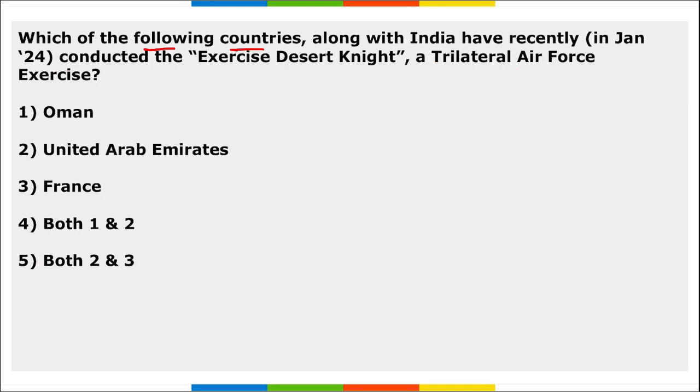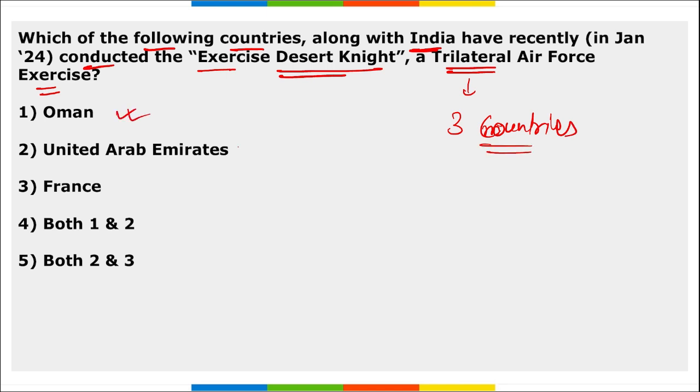Next, which of the following countries along with India have recently conducted exercise Desert Knight, that is a trilateral Air Force exercise? Trilateral, that means 3 countries took part in this. Which are they? Oman, UAE and France. Is it correct? No. Among these, remember, it was not Oman; UAE and France along with India took part in this Desert Knight exercise, right?